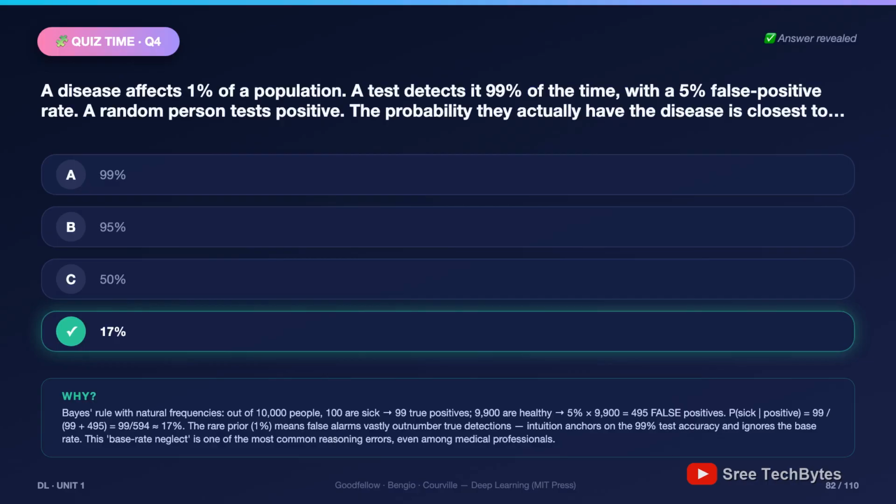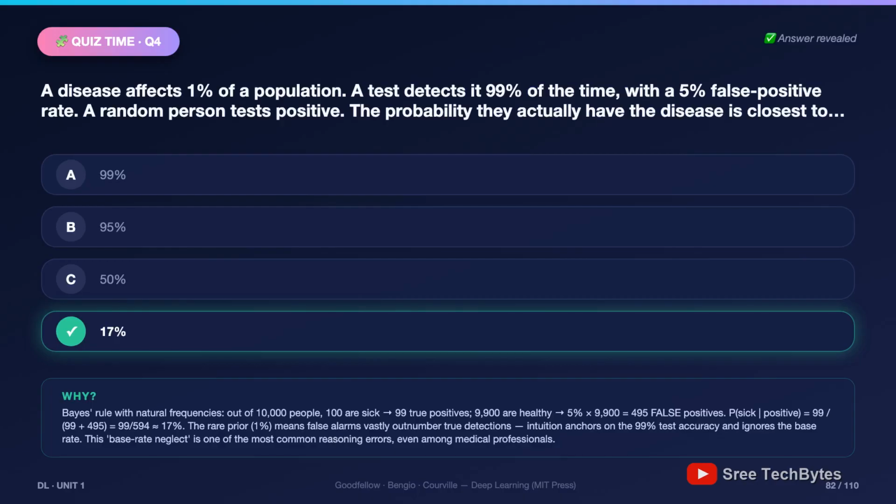So the positives number 594, and only 99 of them are genuinely sick. 99 over 594, 17%. The lesson, burned in: the test's accuracy is not your probability of being sick. The base rate, that the disease is rare, dominates everything, because rarity mass-produces false alarms.